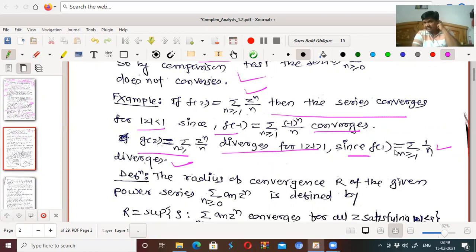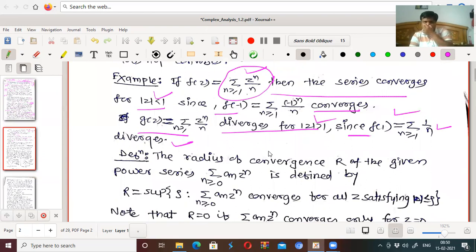So for 1 it diverges, for minus 1 it converges. So this series converges for mod z less than 1 and diverges for mod z greater than 1. Okay, that is the case there.